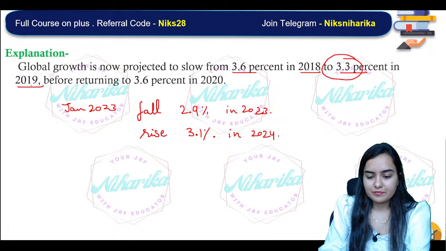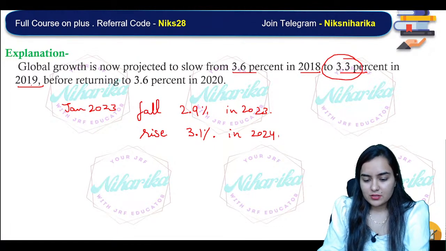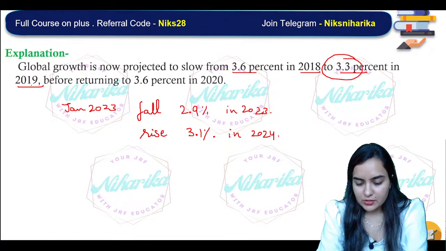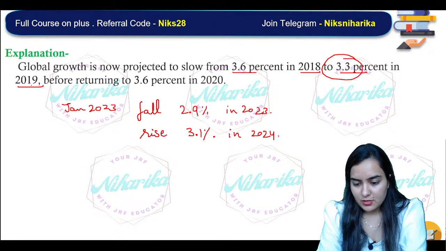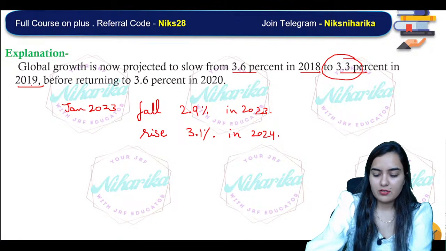So these are just the predictions, and you can just write this data for the current data.